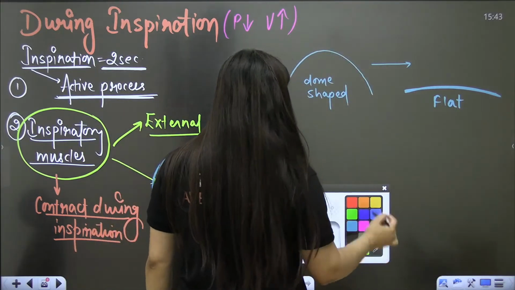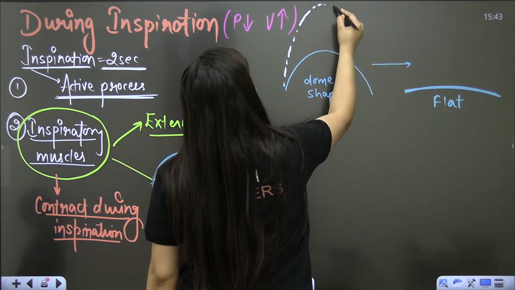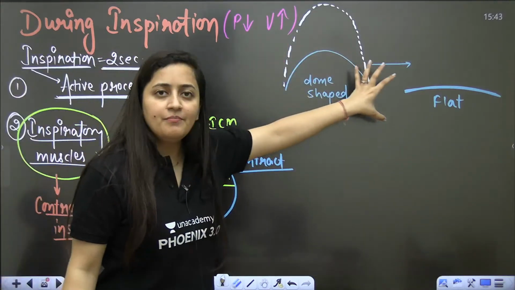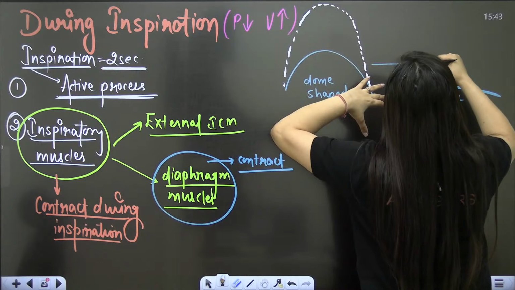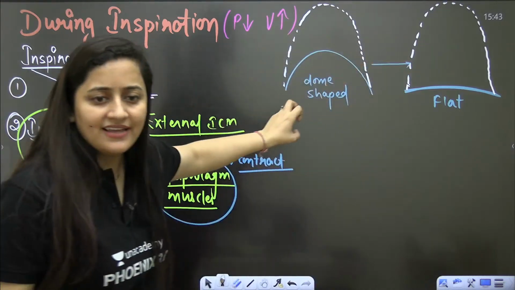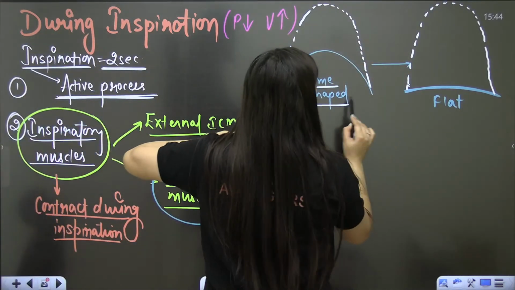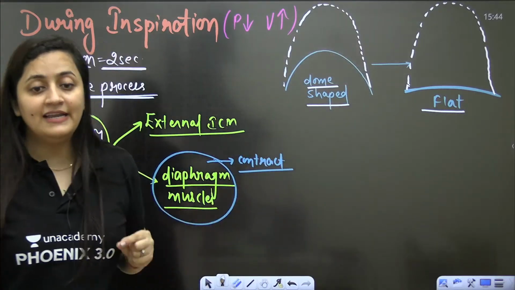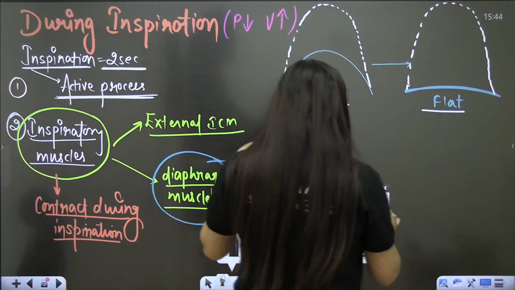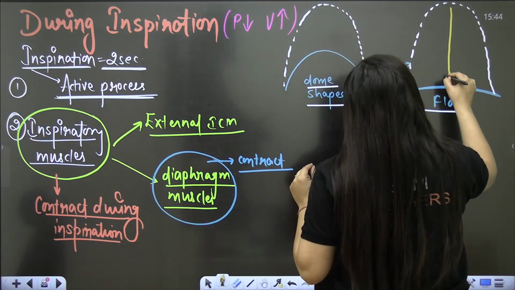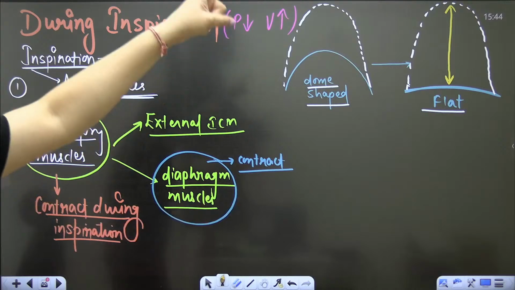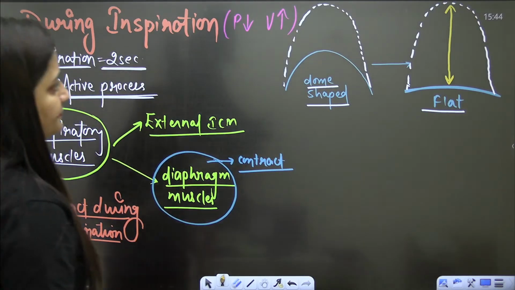Imagine it like this. Let's say this is your thoracic cavity. Your diaphragm was dome shaped. Now the diaphragm muscles are going to contract. After the contraction, the diaphragm will become flat. This can also be asked as a question in your NEET: during inspiration, what is the position of the diaphragm, dome shaped or flat? It will be flat. Don't you think that it will increase the volume towards this axis?